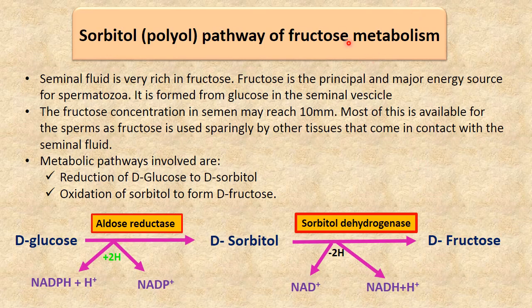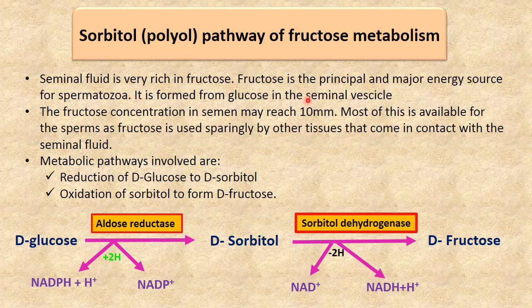Now the sorbitol or polyol pathway of fructose metabolism. Seminal fluid is very rich in fructose, from the seminal vesicles or in some sperms, and this fructose is the principal and major energy source for spermatozoa.